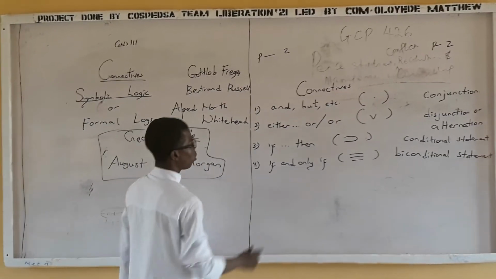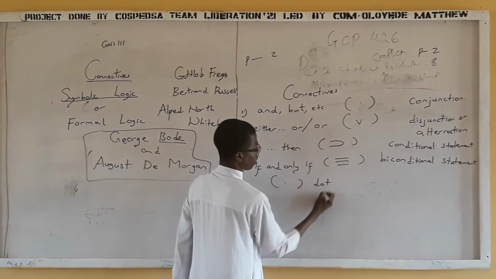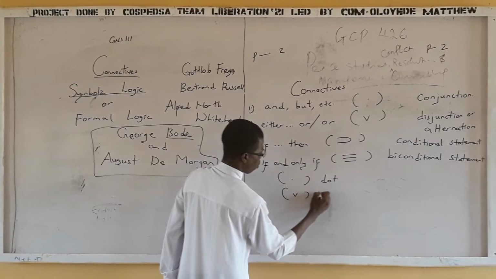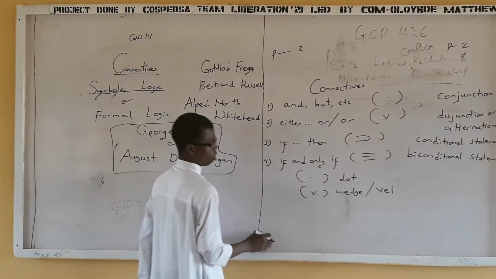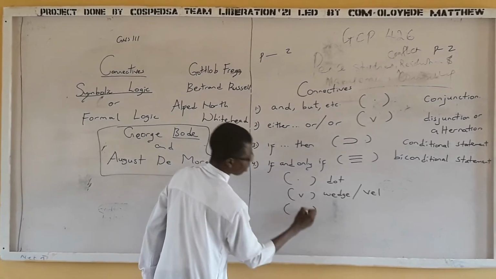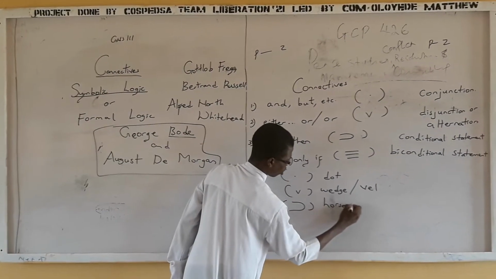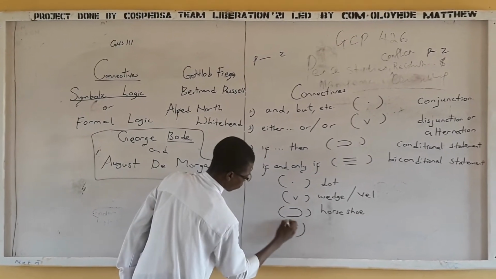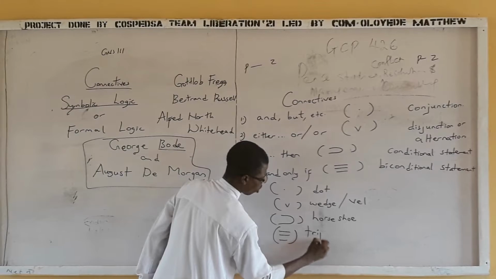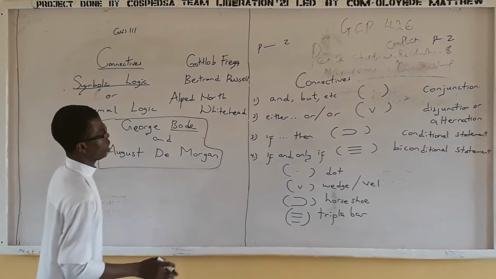Very simple. So this is pronounced as dot. This is pronounced as wedge, or we call it vel. Then this is pronounced as horseshoe. Then this is the triple bar. If you want to pronounce it, you pronounce it as triple bar. So you got the point now.